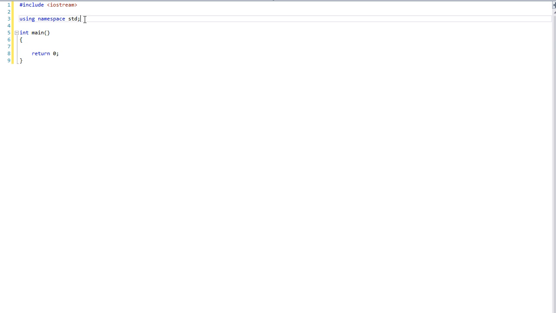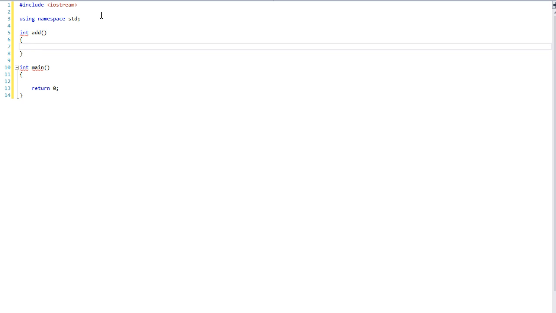Okay, so let's get started, and for this example, let's just say we have an add. So we will duplicate our main, add. Alright, so that's duplicated our main function. We have an int add return 0. However, when we add something, what do we usually need? We need two values, right? When we add 1 plus 2, we need the two values 1 and 2.